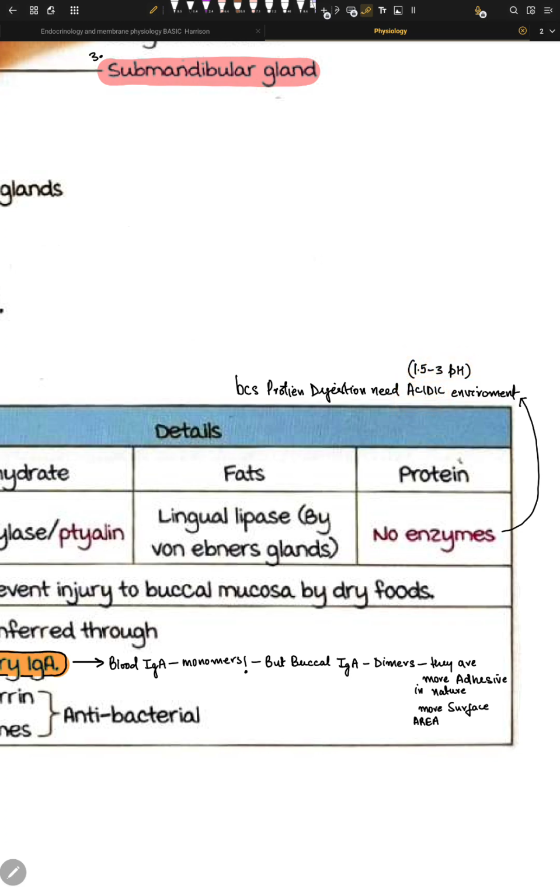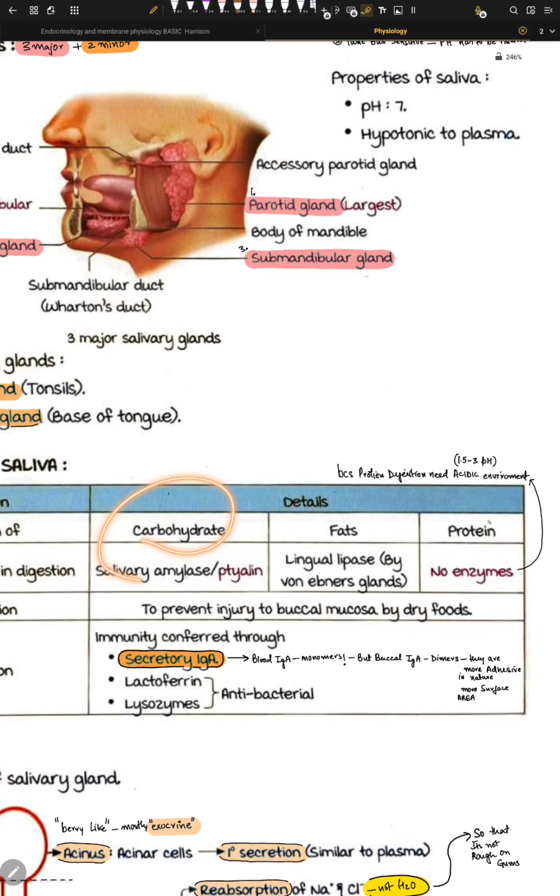Why do we need acidity for protein? Because we need to break the peptide bonds of complex amino acids. So I hope we understand that protein digestion needs some acidity, because we need to break these bonds. Carbohydrates, on the other hand, need something called amylase. Amylase is responsible for breaking these complex carb chains. Once they break these carb chains, we get simpler carbohydrates and can absorb them into our body easily. Fats, on the other hand, need something called lipases.